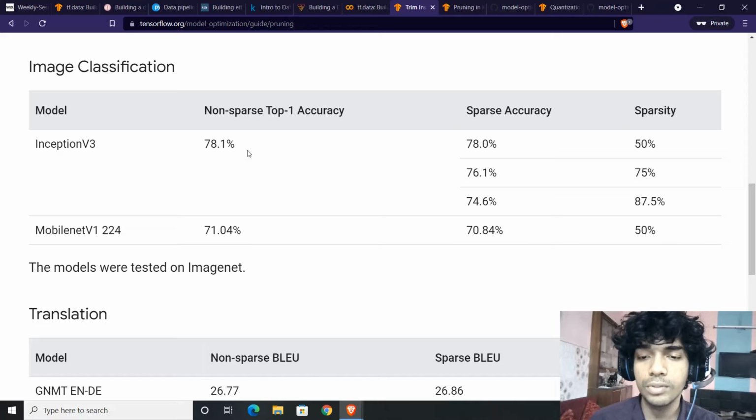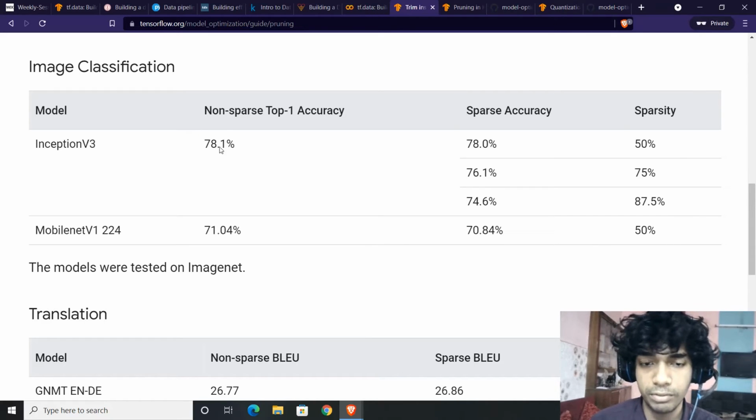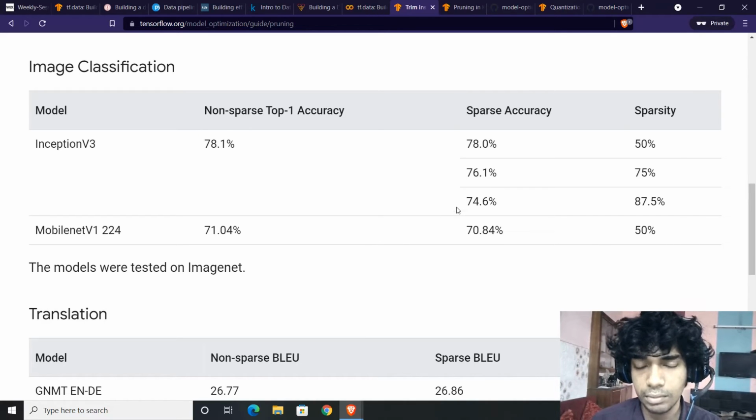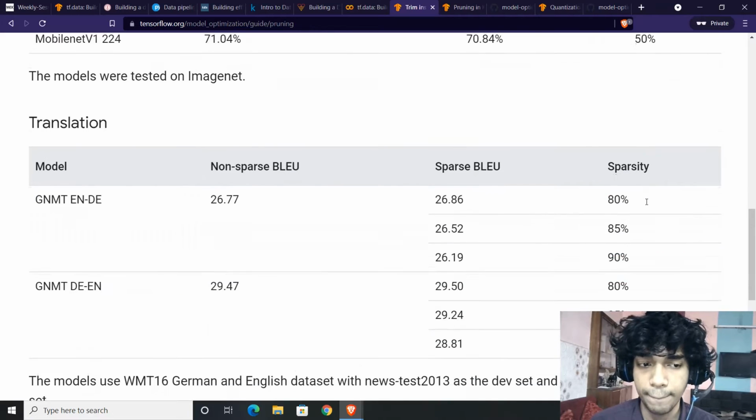If you are willing to give up a bit more, by 2 points in accuracy, you will observe a 75% sparsity, and if you are willing to go off by less than 4%, 3.5% in the accuracy, then you can have 87.5% sparsity, and that's a huge reduction in model size.